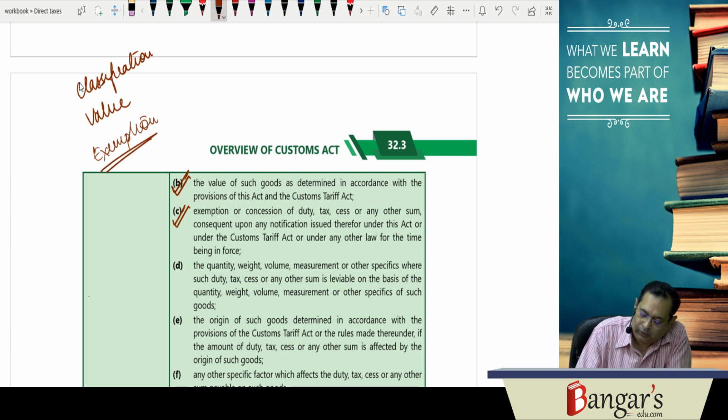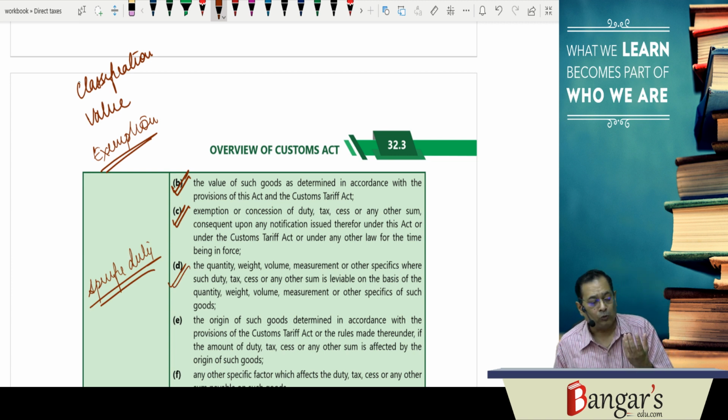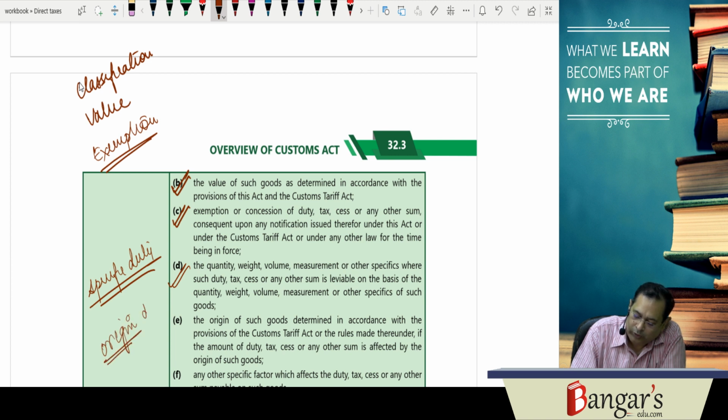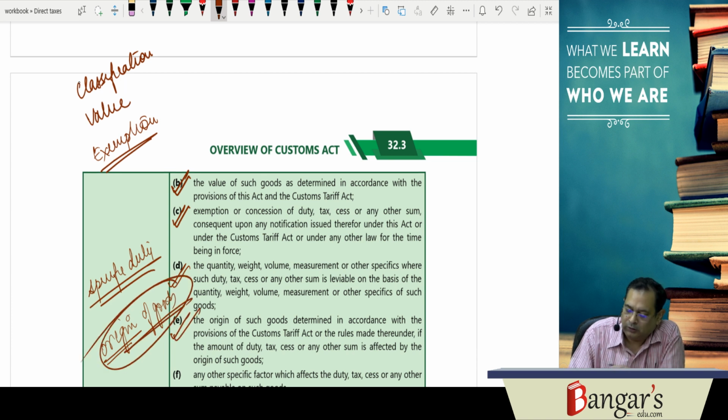Then if specific duty is there, what does specific duty mean? It is a duty on the basis of, say, quantity, weight, volume, measurement or other specifics. So, here that will be determined, that is quantity, weight, measurement and other specifics where the duty is dependent on the basis of quantity, weight, volume or other measurement. Then certain concessions are given on the basis of origin of goods, from which country the goods are originating. So, determination of the origin of goods.